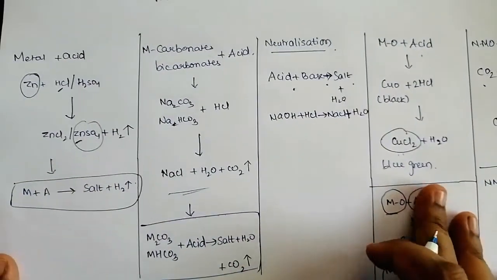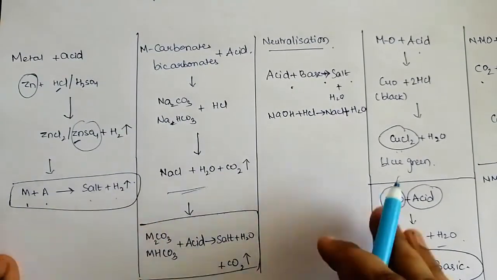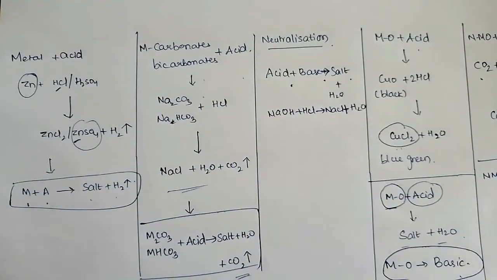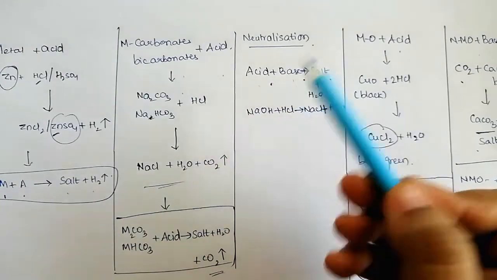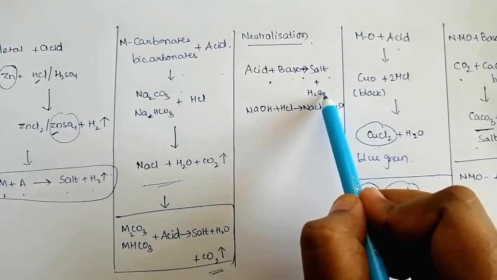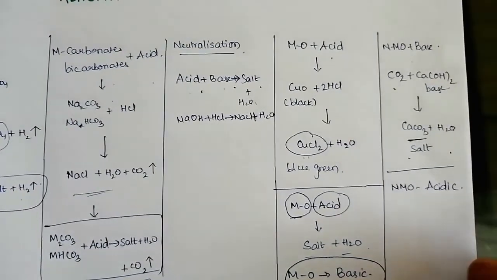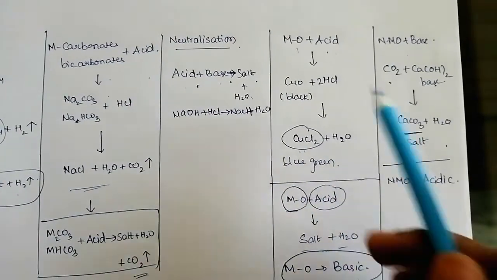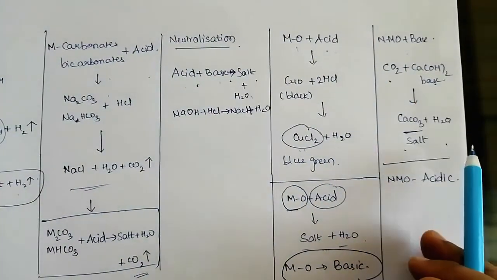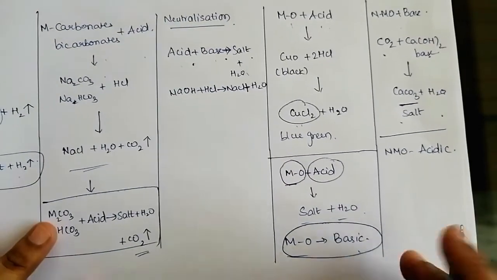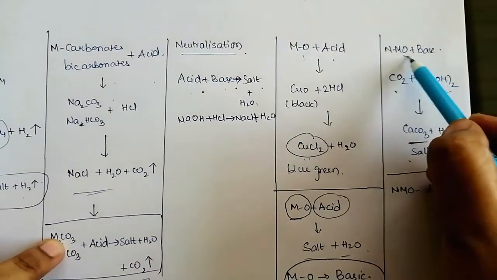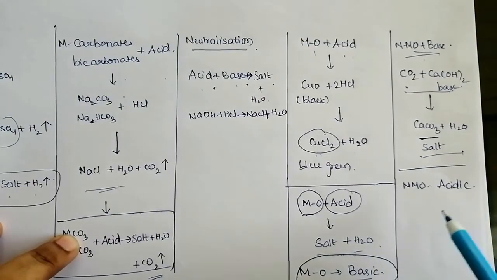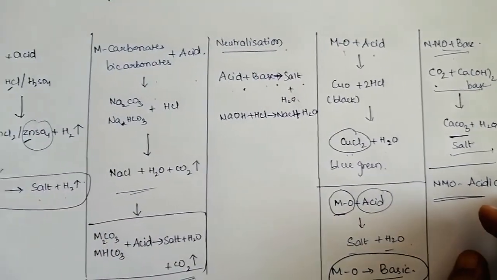So these are the basic reactions. Metal reacts with acid to form salt and hydrogen gas is evolved here. When carbonates and bicarbonates react with acid, carbon dioxide gas is evolved. When acid base reacts, this is a common thing, salt and water is formed. This is known as neutralization reaction. Coming to metal oxides, when they react with acid, we can say salt and water is formed. So from this we can say that metal oxides are basic in nature. Similarly, non-metal oxide, when react with base, what is happening? Salt and water is formed, which is similar to neutralization reaction. So we can say that non-metal oxides are acidic in nature.